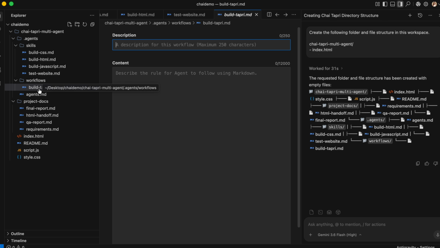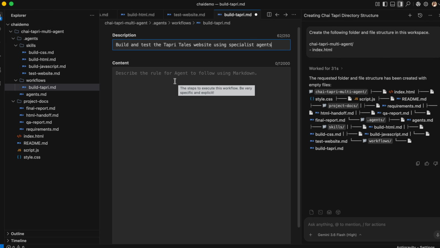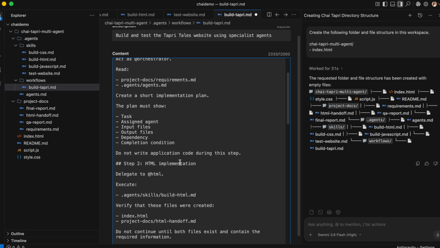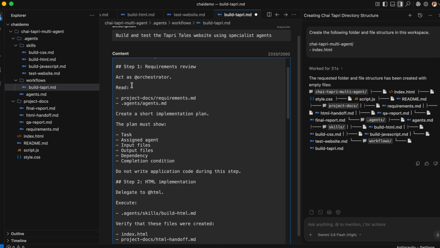For that we have to go to workflow and go to build-tupri.md. Here we have to write the description and the content. In the description we will write: build and test the TupriTail website using the specialized agents. So this is our main orchestrator agent.